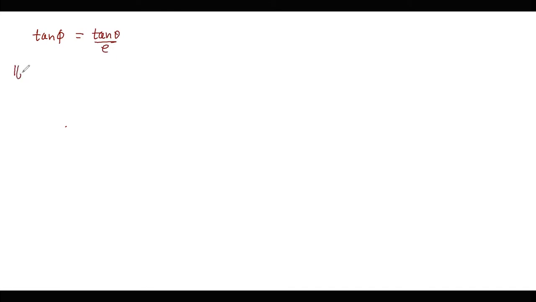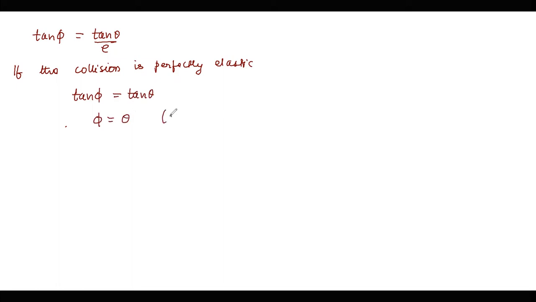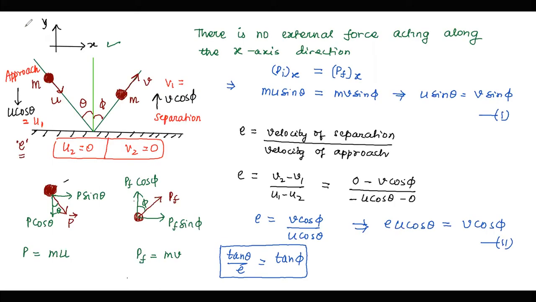So if the collision is perfectly elastic, तो अपने यहाँ पे लिखते हैं कि tan phi is equal to tan theta or phi is equal to theta because the value of E is equal to 1 in case of perfectly elastic collision. Otherwise, this expression will hold true. Tan phi is equal to tan theta by E will hold true for all other cases. So this is the first type of collision or the first aspect which we are trying to understand.